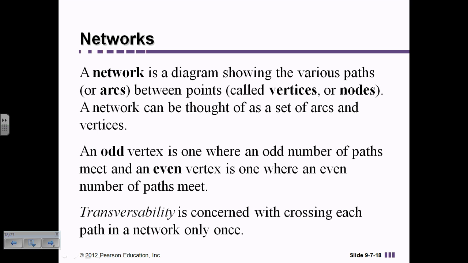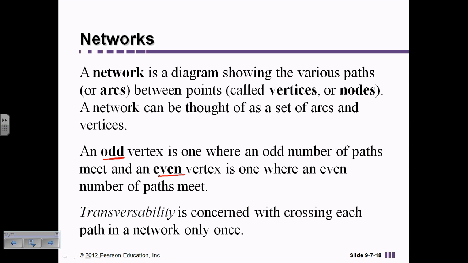There are different paths that you can take, and those are usually arcs. There are different points where these arcs come together and meet, like intersections on roads, and they're called vertices or nodes. So a network is just a set of arcs and these vertices or nodes. When we're looking at the vertices, we want to see whether there's an odd number of lines coming in, or an even number.